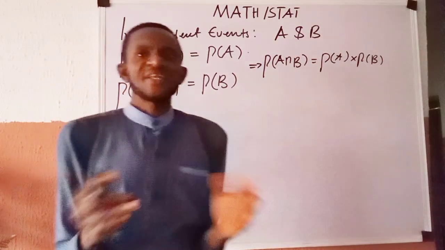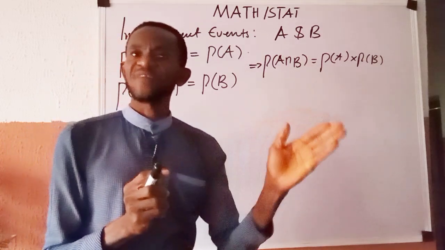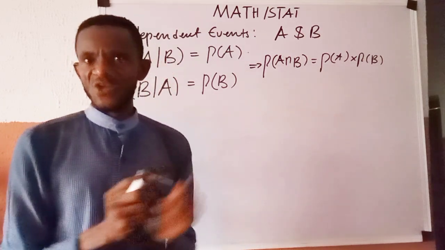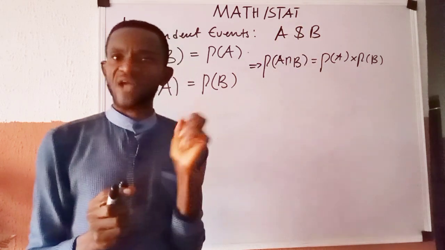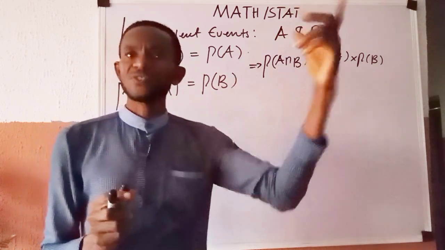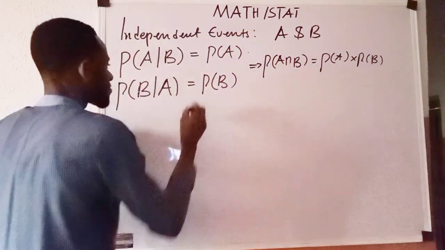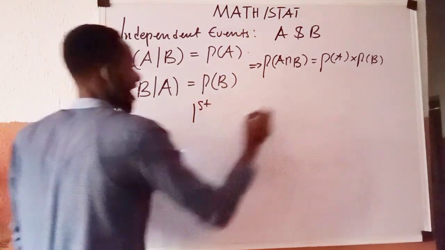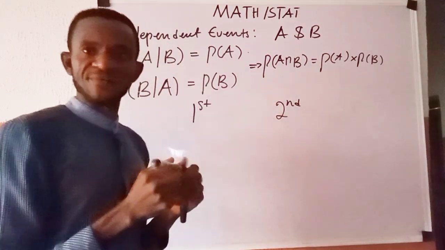How do we give a real life illustration of independent events? Consider the first toss of a fair coin and the second toss of a fair coin.